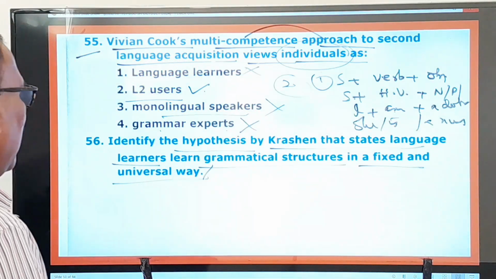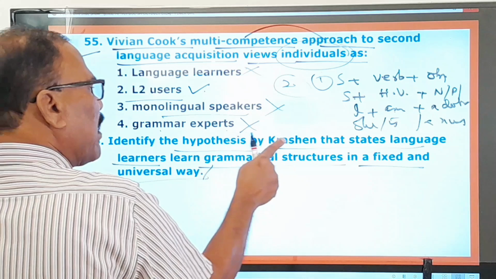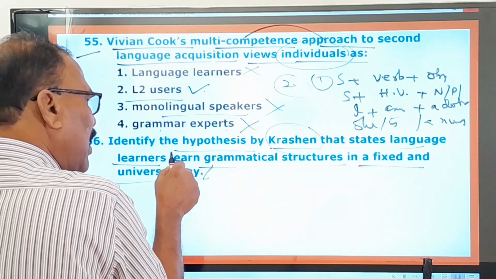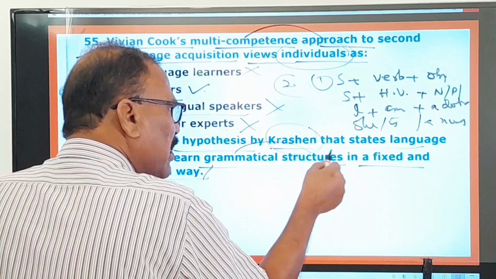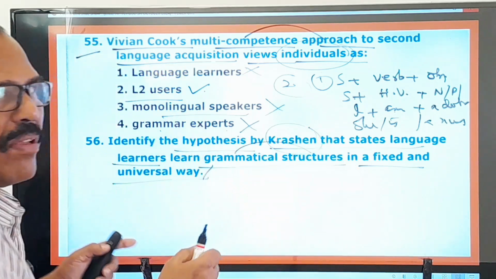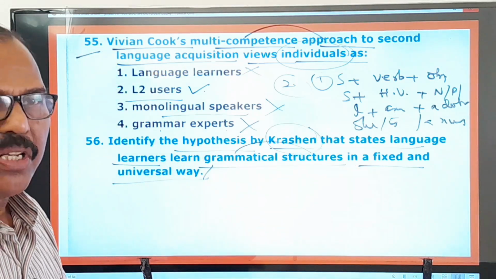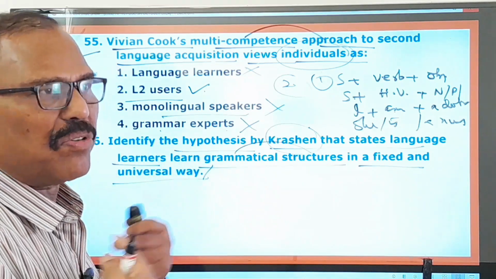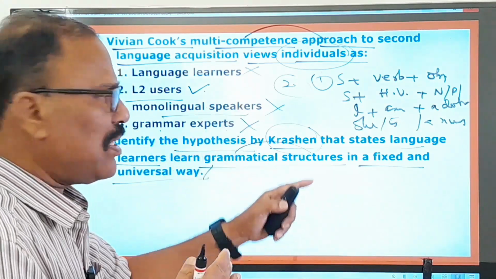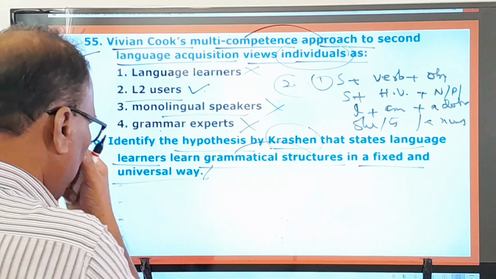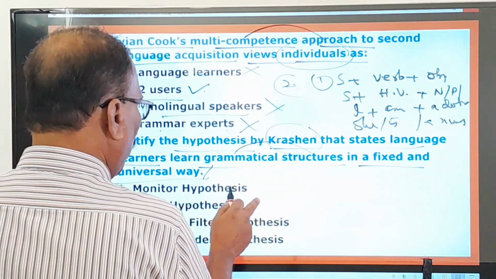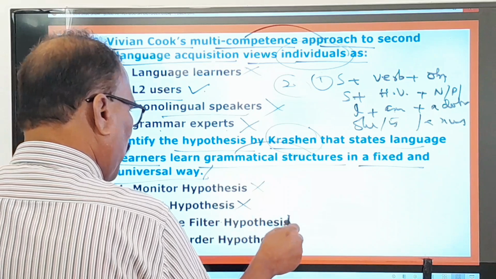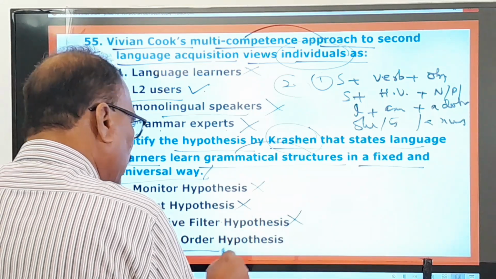Here, the hypothesis by Krashen states language learners learn grammatical structures in a fixed and universal way. There are so many grammatical structures, and the language learners will learn all of them. Even I myself learned the grammatical structures in a fixed and universal way. So what is that? Monitor hypothesis, no. Input hypothesis, no. Affective filter hypothesis, no. Natural order hypothesis.